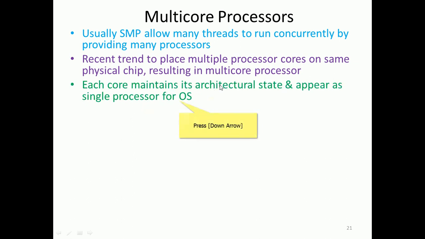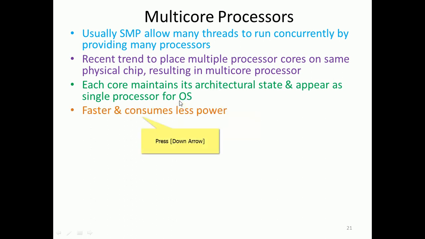Each core maintains its architectural state and appears as a separate processor to the operating system. So the operating system treats each core as one CPU, one hardware unit. Each core is faster and consumes less power than an entire CPU.